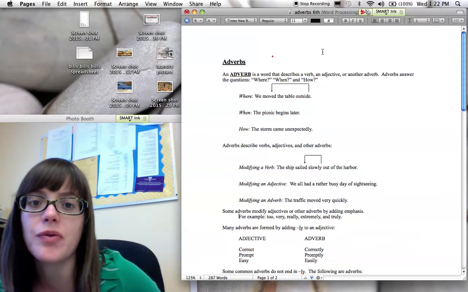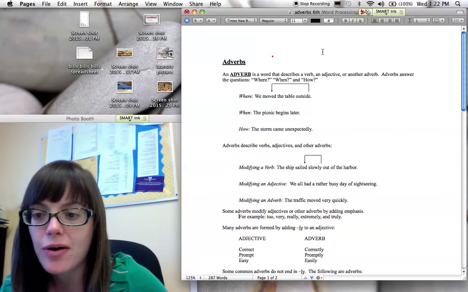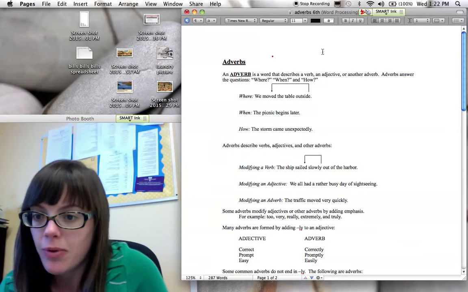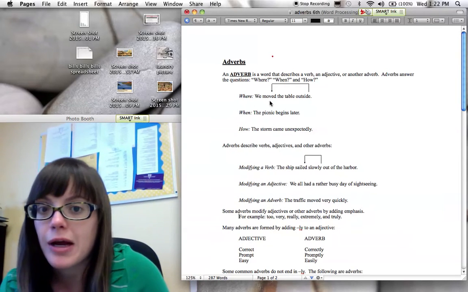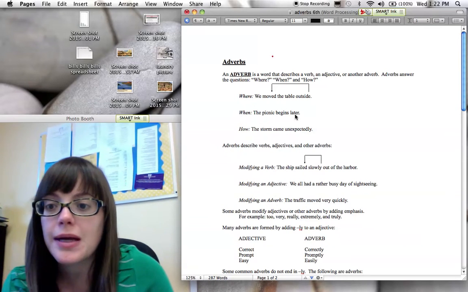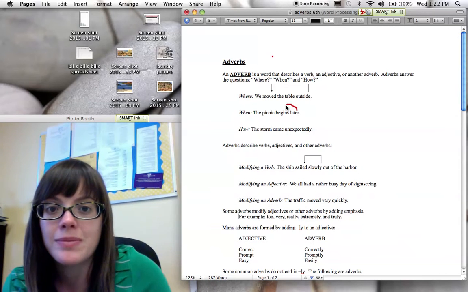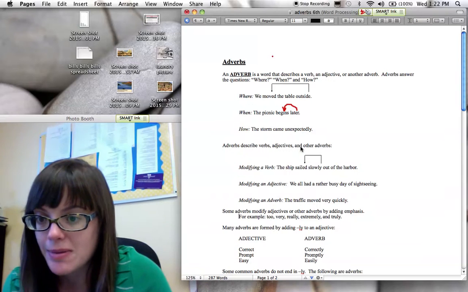All right, for example, if we look at our first one, we moved the table outside. So outside is my adverb there. It tells me where I moved the table. Okay, so moved is the verb that it's describing. Right? Now, let's look at our second one. The picnic begins later. Here, later is my adverb. Okay, it describes begin. It tells me when that picnic is going to begin.